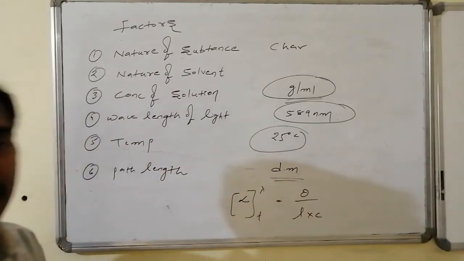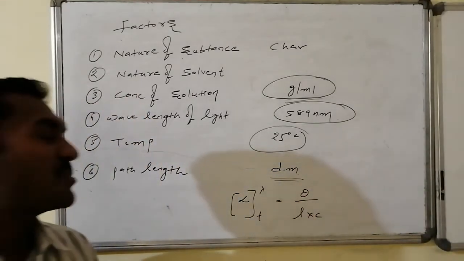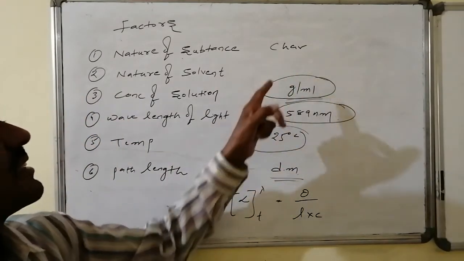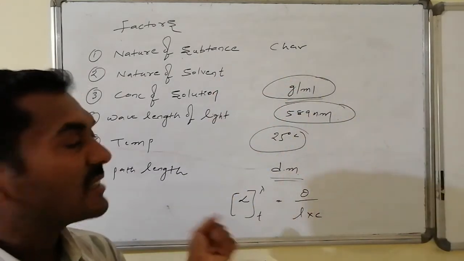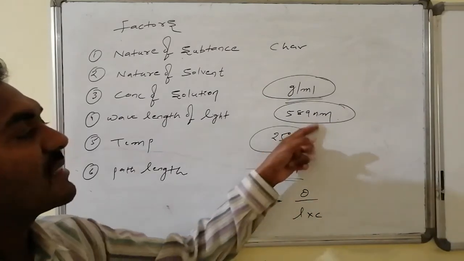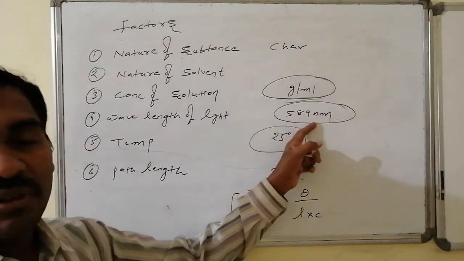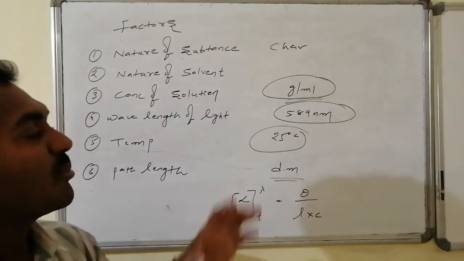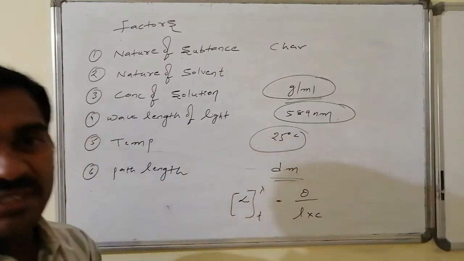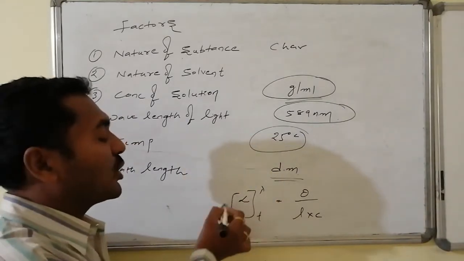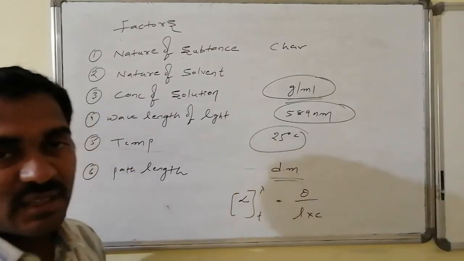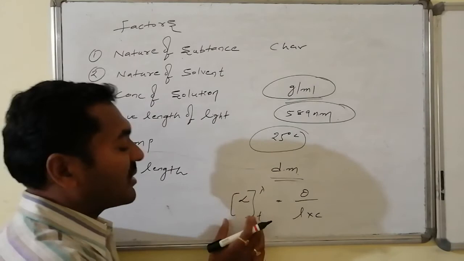Whatever value is obtained, that is the observed rotation divided by L into C, because this is characteristic and we mention the solvent and the conditions under which it was done. Concentration is one of the influencing factors and length is one of the influencing factors. The remaining two, wavelength and temperature, are generally mentioned with the measured value, keeping alpha in a box, with the temperature as the suffix and the wavelength lambda as the prefix.